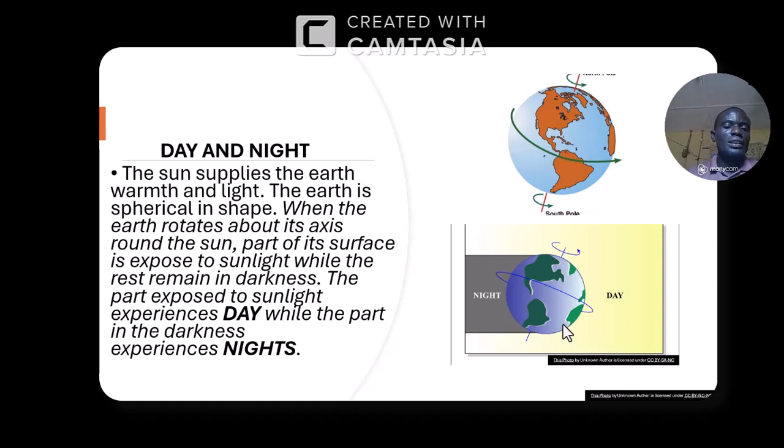The sun supplies the earth warmth and light. The earth is spherical in shape.